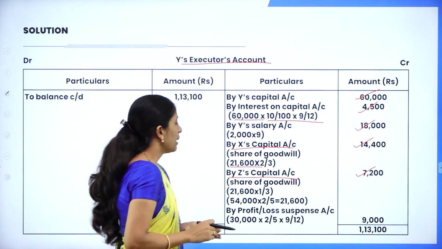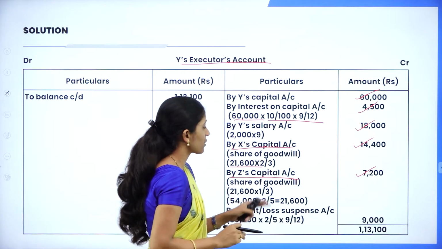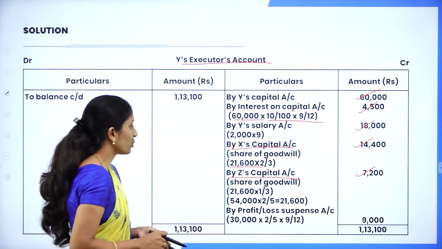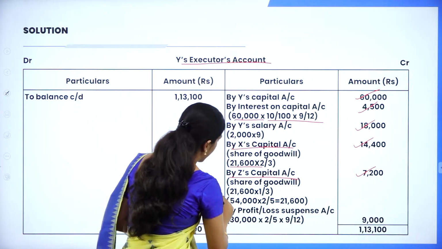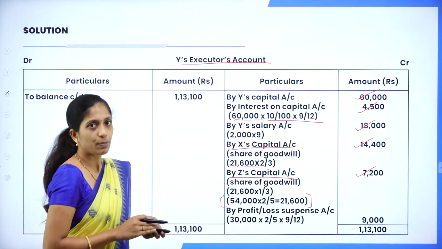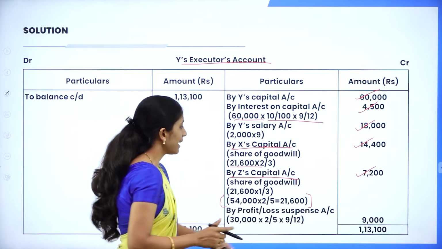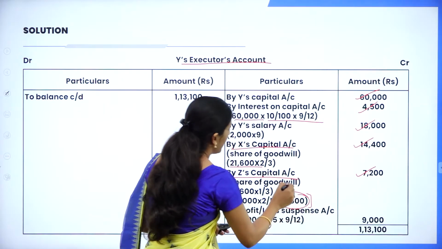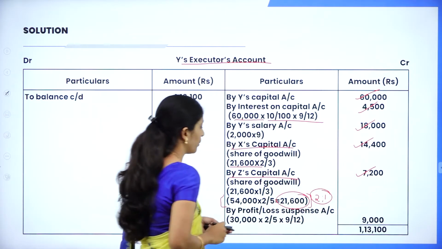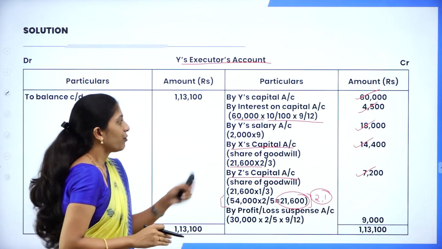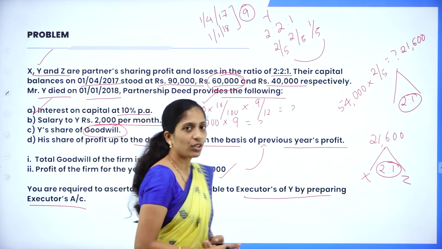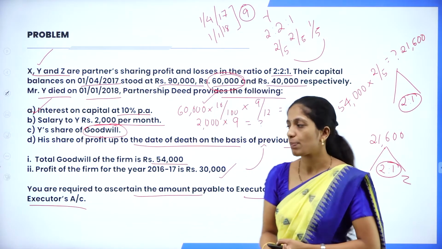In the same way, by Z's capital account, 21,600 into 1 divided by 3 will get 7,200. We have already calculated 54,000 into the deceased partner's share 2/5 will get 21,600, which is distributed in the 2:1 ratio, so we got 14,400 and 7,200.